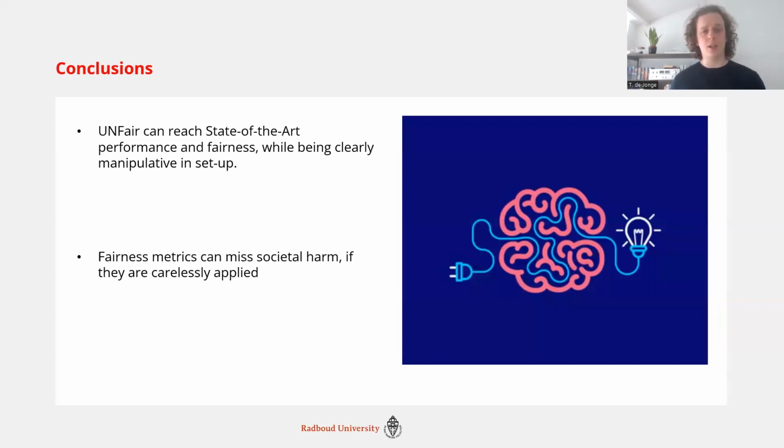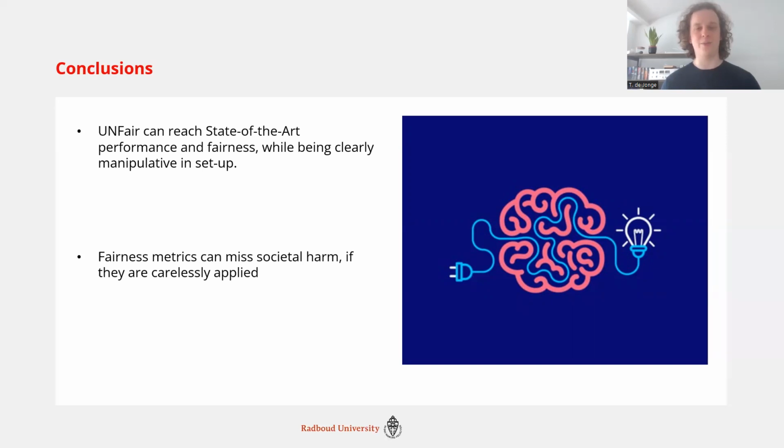Concluding from this, we've made an algorithm that can reach state-of-the-art performance and fairness while being clearly manipulative in setup. And this provides a bit of a challenge to the field, as if we had a minor challenge, we're looking to build up on that. But this challenge is that fairness metrics can miss societal harm if fairness metrics are carelessly applied. So in the future, I'm hoping to build a wider, stronger challenge on this, and hopefully after that to mitigate this challenge again.